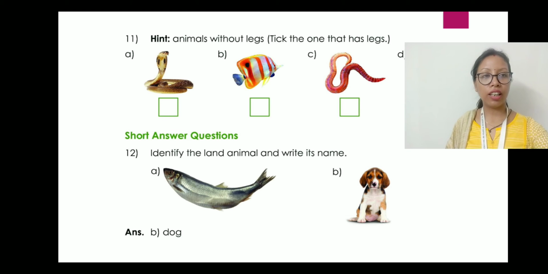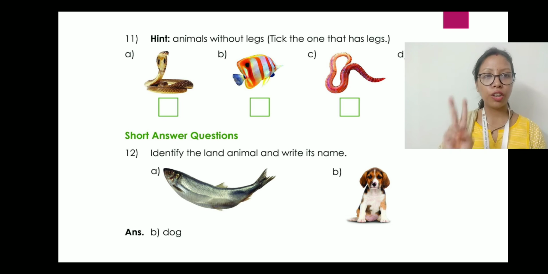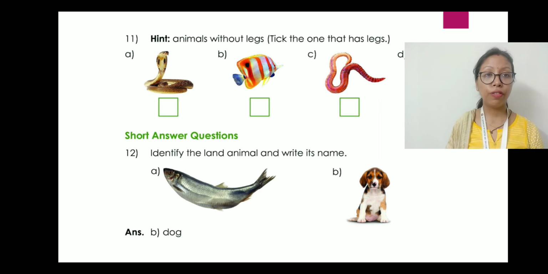Then we come to question number 12. Identify the land animal and write its name. So here are two pictures given. Number A is the fish and number B is the dog. So you have to identify which is the land animal. Fish, is it a land animal? No. Fish live in water, so it is not a land animal. Then dog, yes, dog lives on land. Therefore, dog is the one that lives on land and its name is, you have to write, I have already told you that B is the dog.